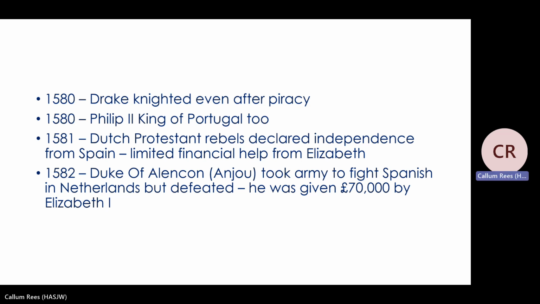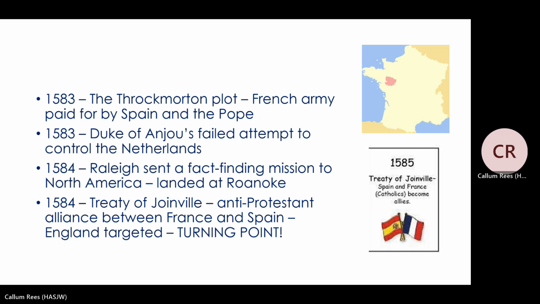So 1582, we know that the Spanish have regained control, but the Duke of Alençon Anjou takes an army to go and fight the Spanish in the Netherlands, but he's defeated, and he'd actually been given money by Elizabeth, £70,000. So we can see in 1583, the Duke of Anjou has failed in his attempt to control the Netherlands, so the Spanish still are in control.